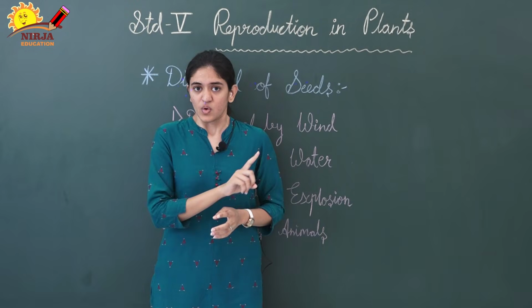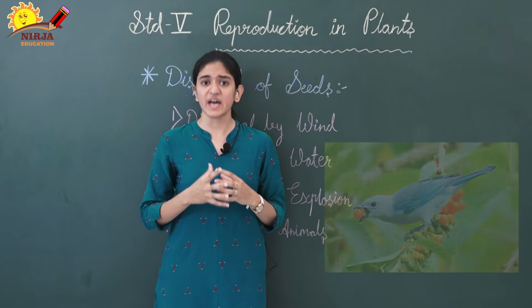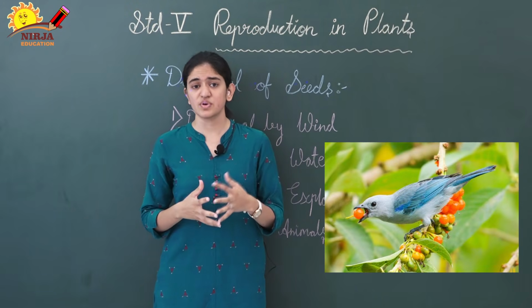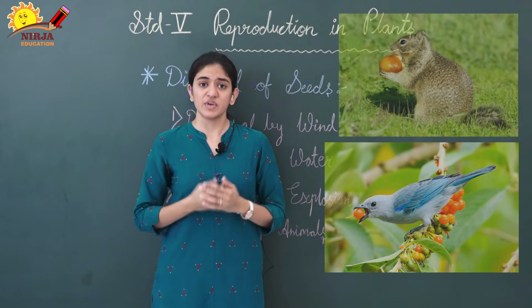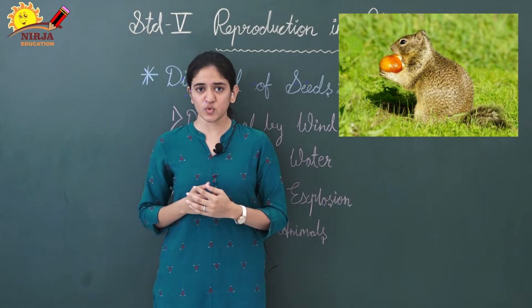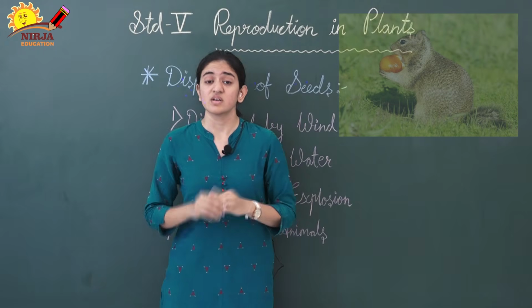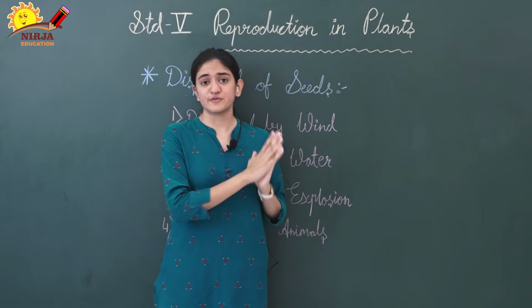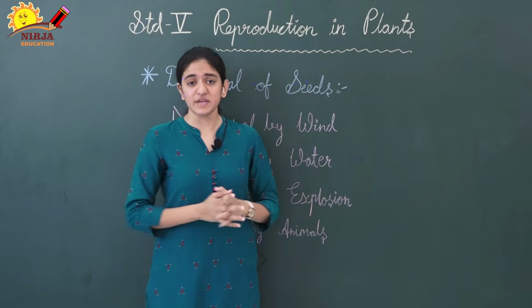This is one method. The second method is that animals, birds, even human beings consume fruits. We eat the fleshy part of the fruit and we throw away the seed, so that will germinate. So these are all the different methods for dispersal of seeds, right?